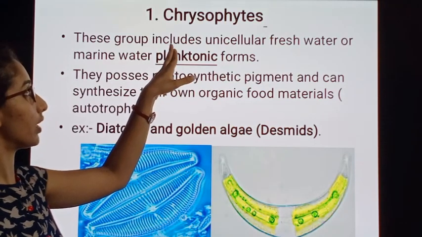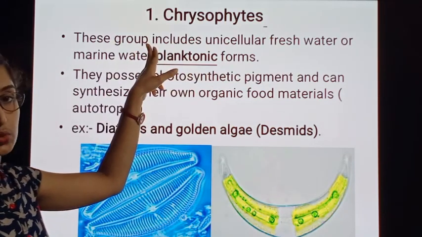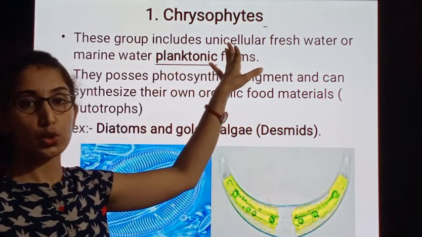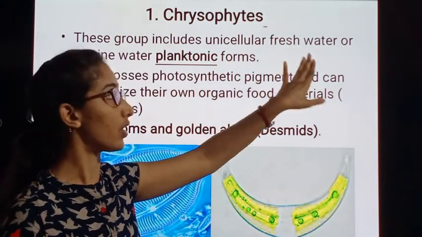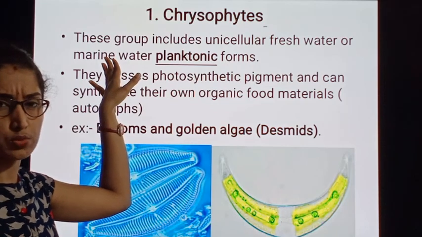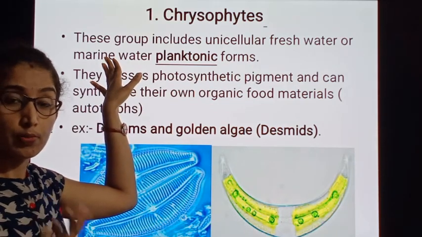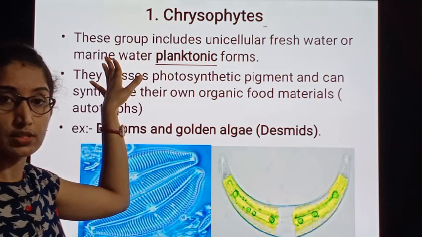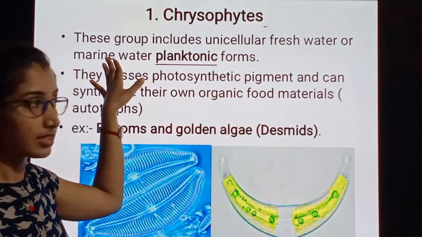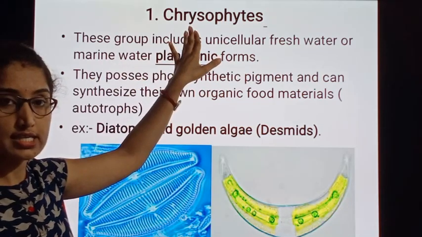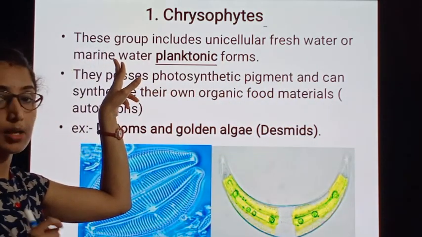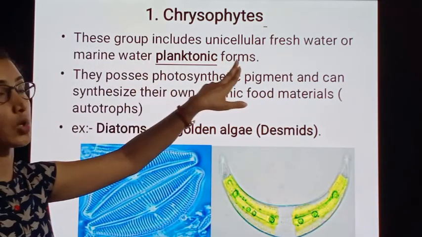That means the Chrysophytes group includes unicellular organisms found in freshwater, which means ponds, lakes, rivers, etc., and marine water, which means oceans and seas. Like this, these Chrysophytes are found in both freshwater as well as marine water planktonic forms.